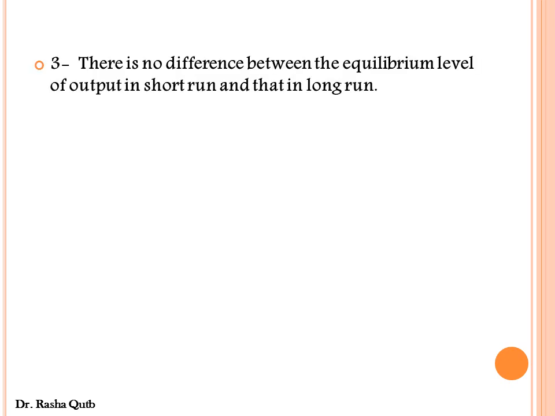Number 3, there is no difference between the equilibrium level of output in short run and that in long run. This sentence is false because in the short run, the equilibrium level of national income or the equilibrium level of output could be equal to, less than, or greater than the potential level of output, while in the long run, the equilibrium level of output equals the potential level of output.